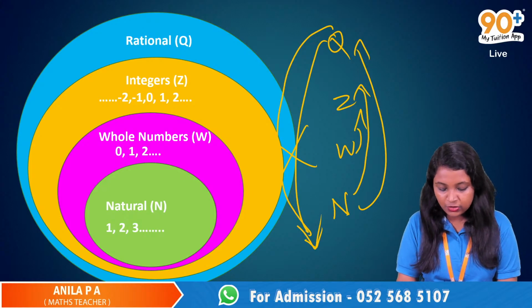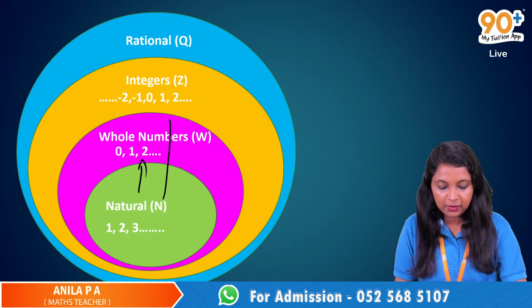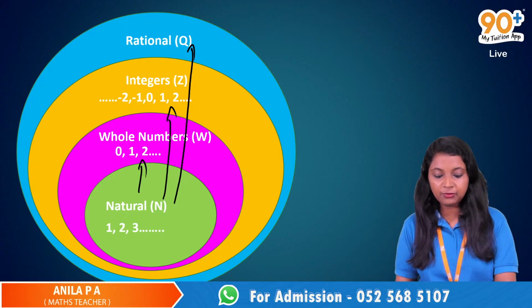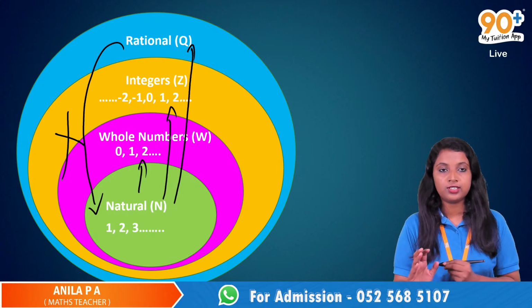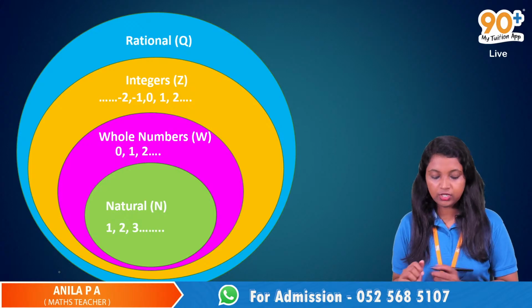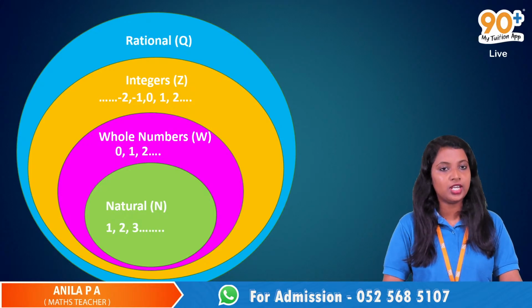So all natural numbers are whole numbers, that is true. All natural numbers are integers. All natural numbers are rational numbers. That is always true. But all rational numbers are natural numbers is false. So you know about natural numbers, whole numbers, integers and rational numbers, right?